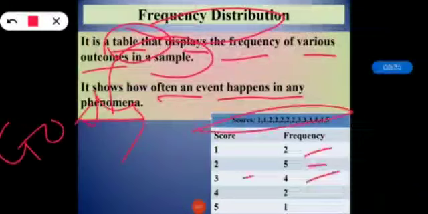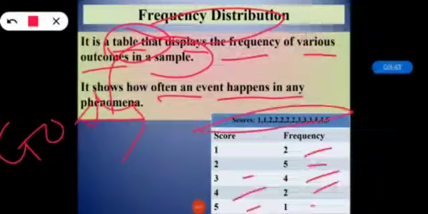How many times is 4 occurring? 2 times. So for score 4 the frequency is 2. And how many times is 5 occurring? It is only one time. Even though it is only one time, we have to count it because the event is occurring. So for score 5, the frequency is 1.